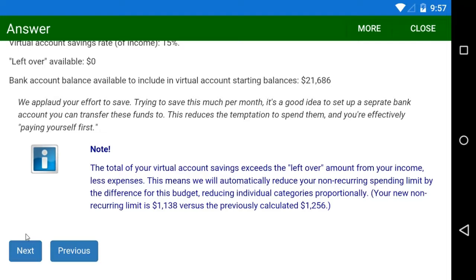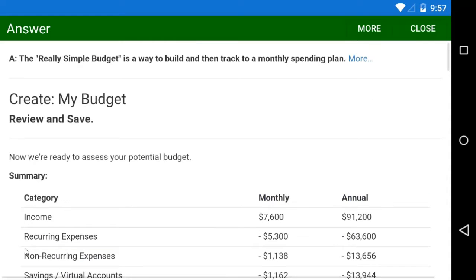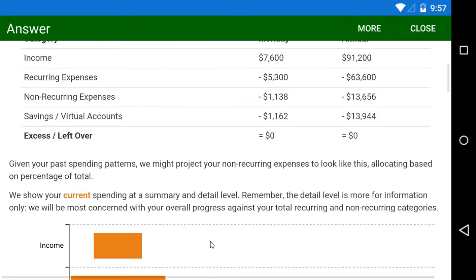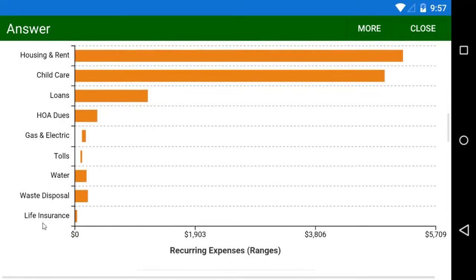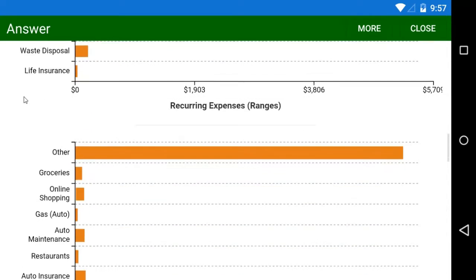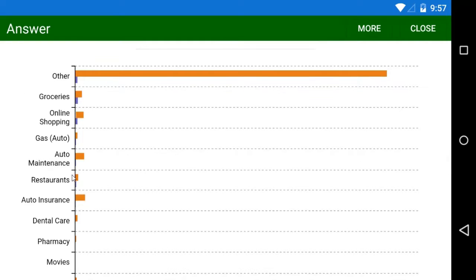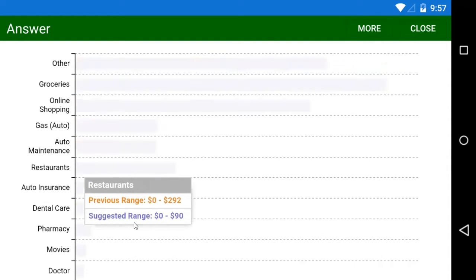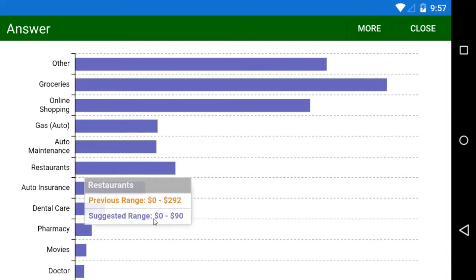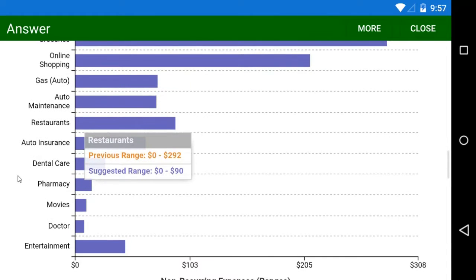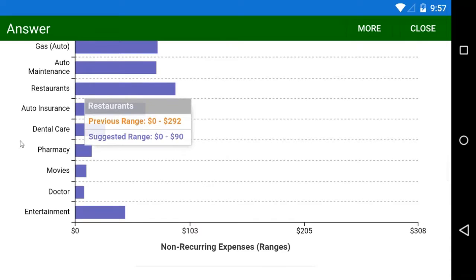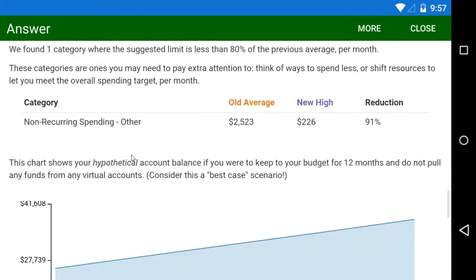So if I accept this in the review stage, here we can see how I'm being told to reduce my spending on restaurants, for example, compared to what I had initially set on the non-recurring expenses page, by a little bit, but at least all of these items add up to a valid figure. And that's a practical, actionable outcome of this process that's hopefully realistic. If it's not, I can revise my budget details, but for now, I'm going to save this.